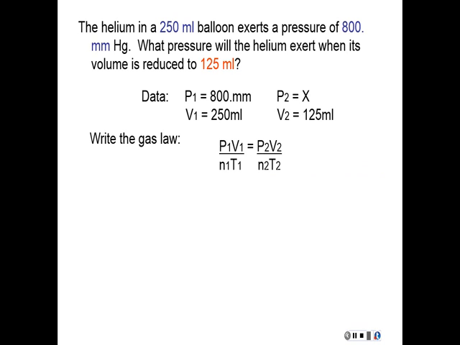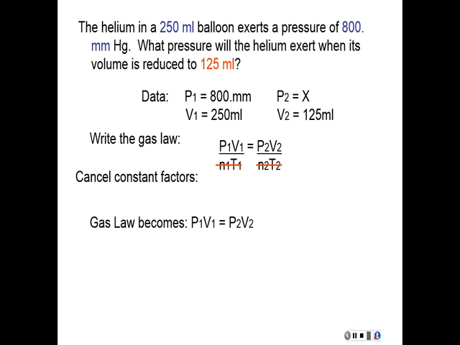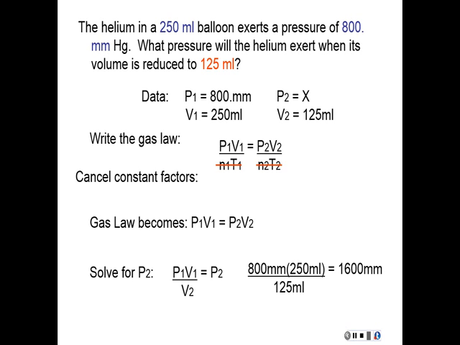So I'm going to write down the entire combined gas law, but then I'm going to cancel out any factors that are constant or weren't mentioned. Now in this case, the temperature and the number of moles weren't mentioned, so I'm going to cancel them right out. And then what am I left with? I'm left with the part of the gas law that I have to use. Now you may recognize this as Boyle's law, but that isn't that important. So I'm going to now solve for my unknown, which is P2. And I do that by dividing by V2 on both sides. I plug my numbers in and I get 1600 millimeters for an answer.